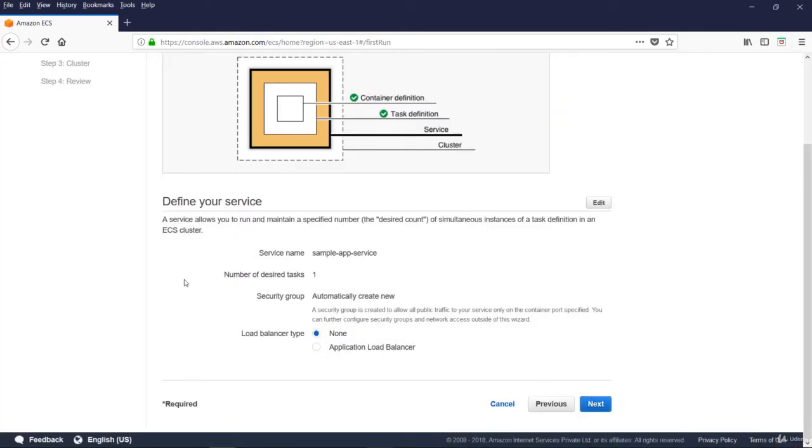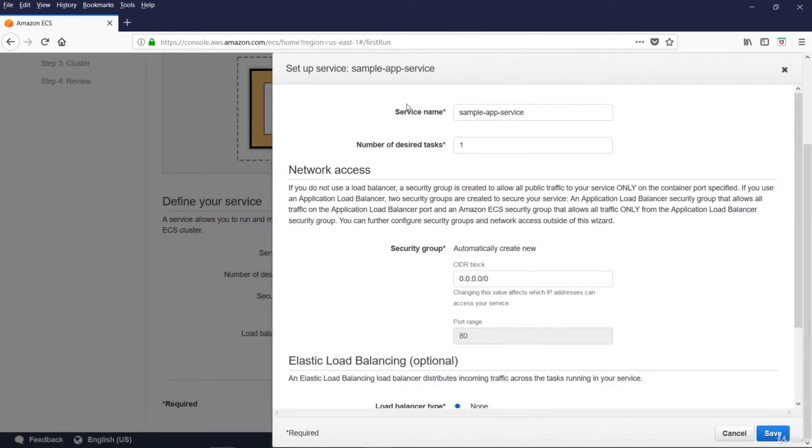Define service. A service allows you to run and maintain a specific number of simultaneous instances of task definition in an ECS cluster. Let us edit this. Service name, sample app service, number of desired tasks, 1. A security group is created to allow all public traffic to your service on the port specified in container. Let us go with the default options and port 80.